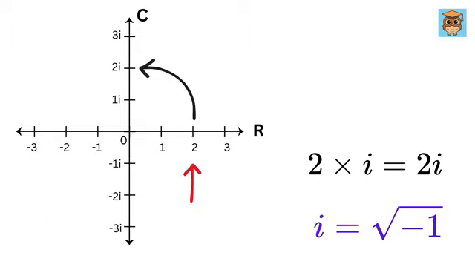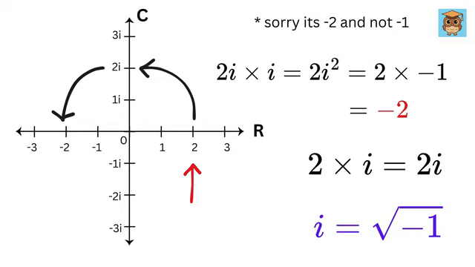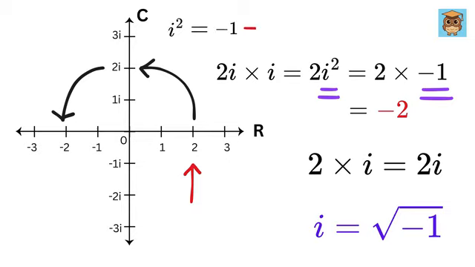So, after rotating this 2 by 90 degrees, we reach here, which will be 2 times i. And now, what if I want to rotate it by another 90 degrees? It will be 2i times one more i, or 2i squared, which we know is minus 1, as i squared is negative 1. So, we see that this becomes the same as multiplying by minus 1 and rotating it by 90 degrees twice, or 180 degrees.